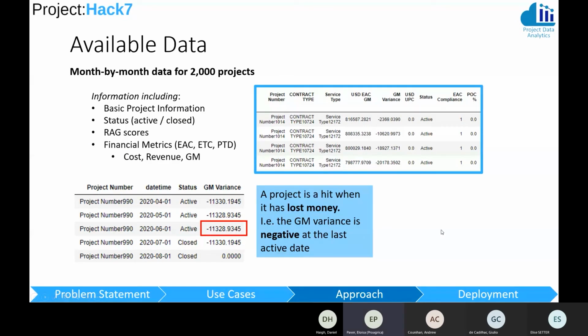So just to summarize the data given to us by Jacobs, this was month-by-month data for 2,000 projects, with information including basic project information, status, RAG scores, and financial metrics. And just to reiterate, a project is a hit when it has lost money, i.e. when the GM variance is negative at the last active date.